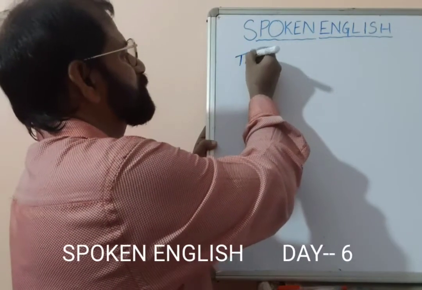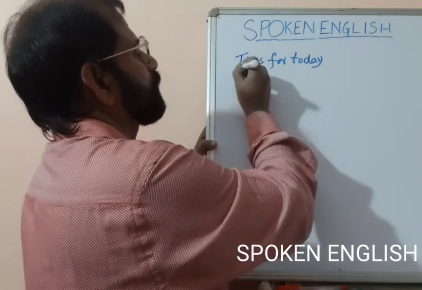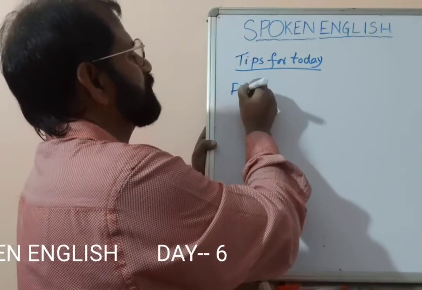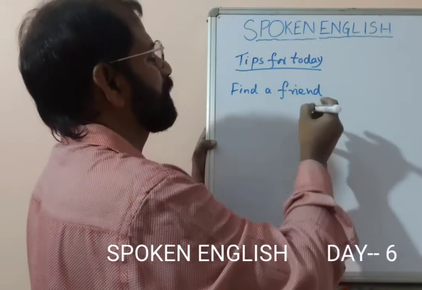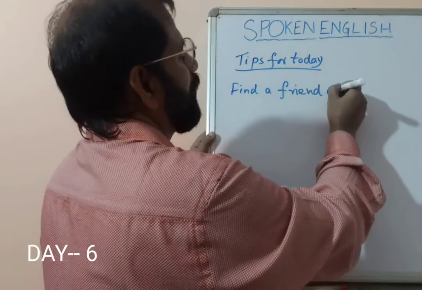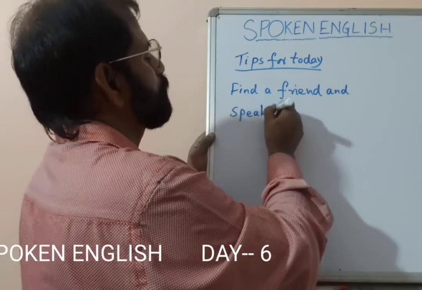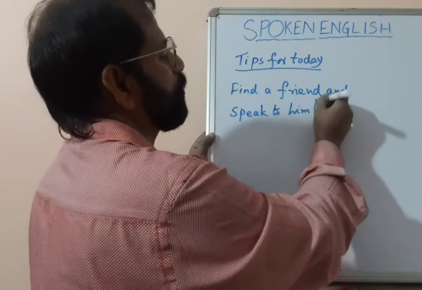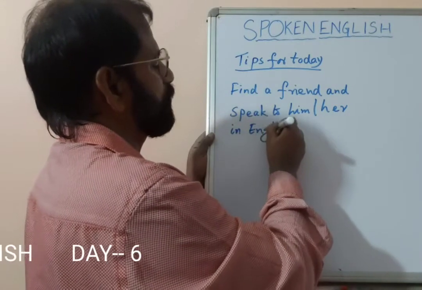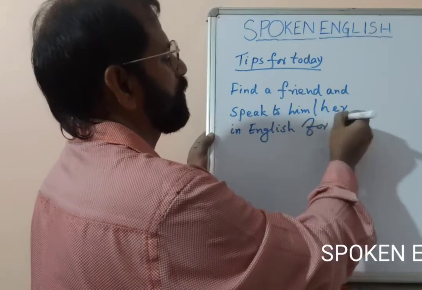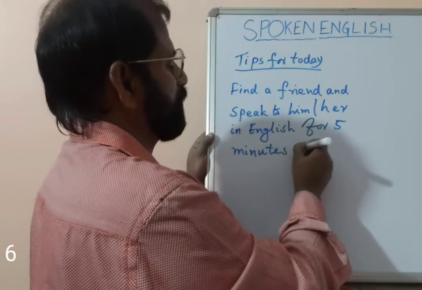And the tip for today is: find a friend and speak to him or her in English for 5 minutes every day.